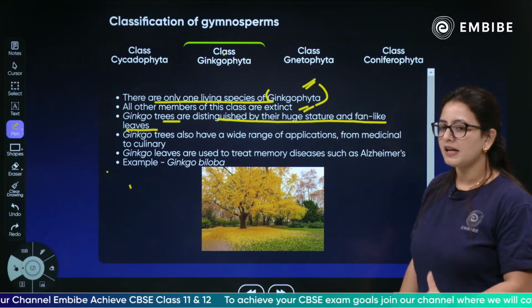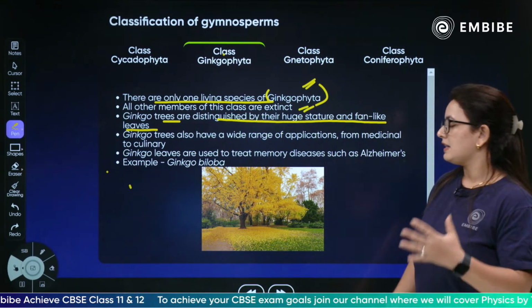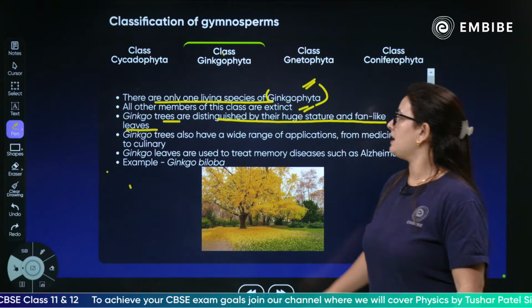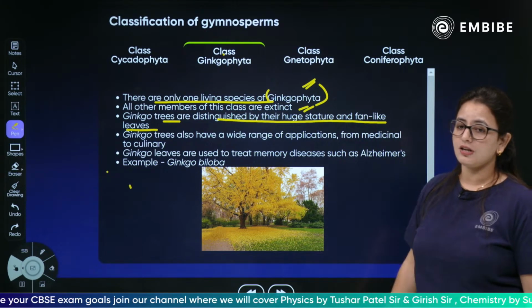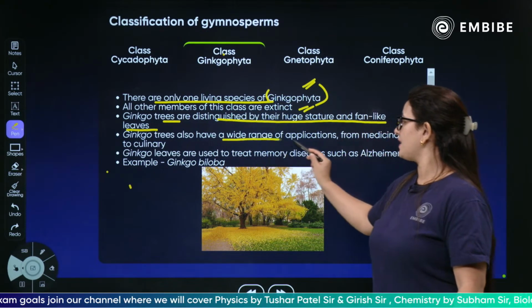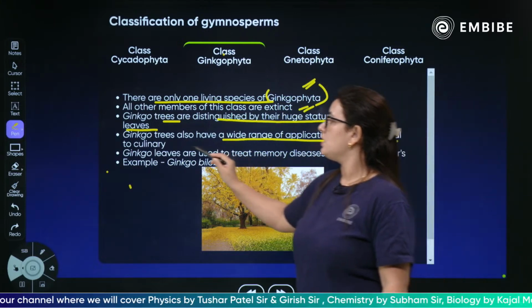They are basically yellow leaves. They can be seen here also. They have this fan-like structure and are distinguished by their huge stature. They have this fan-like appearance. Then ginkgo trees also have a wide range of applications from medicinal to culinary.